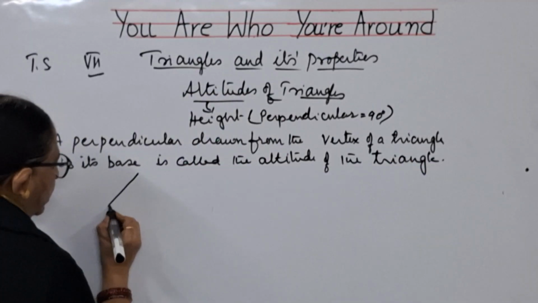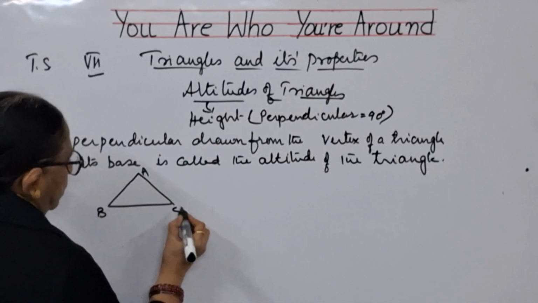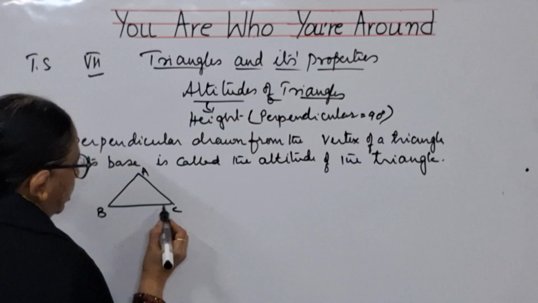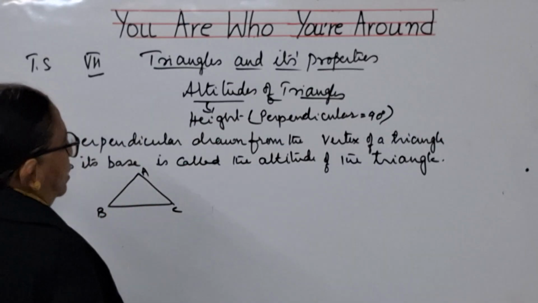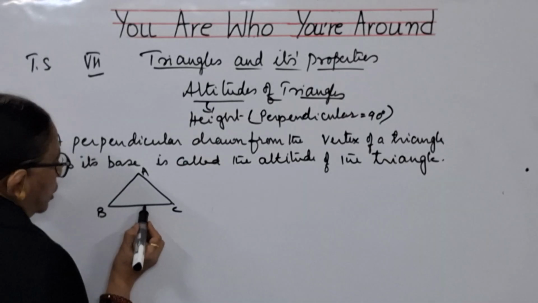Children, if you have a triangle like this, A, B, C. See, this is called base, this is called opposite vertex. So, a perpendicular drawn from the vertex of a triangle to the base.